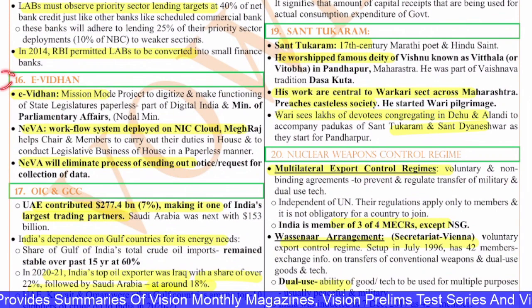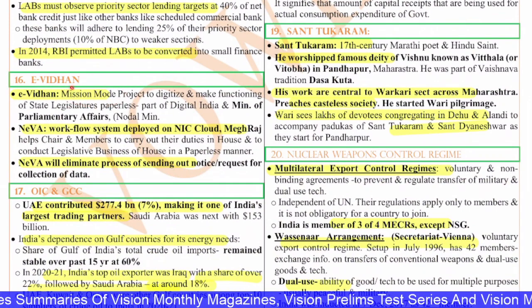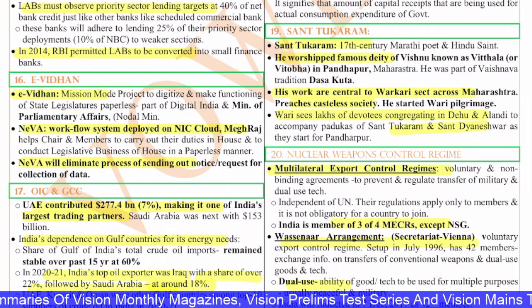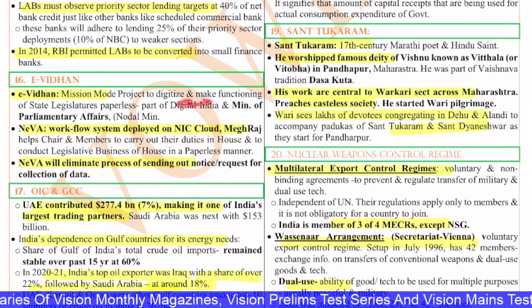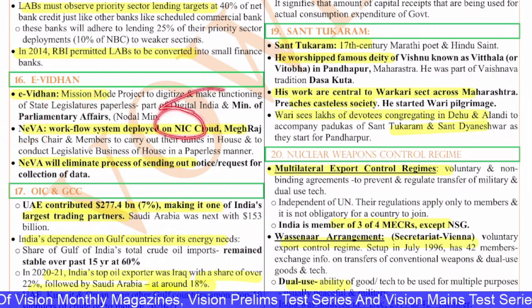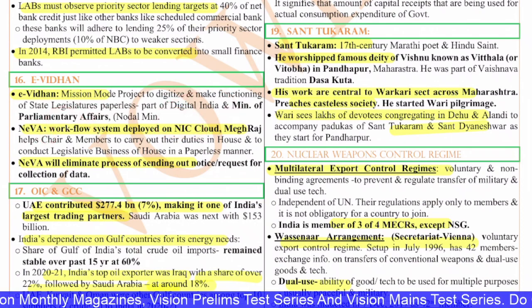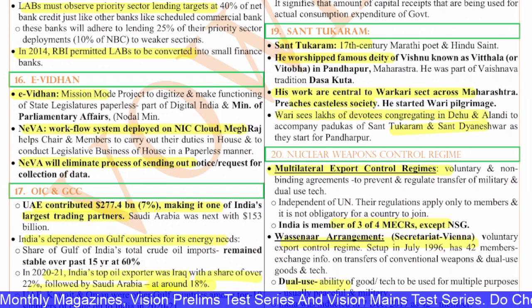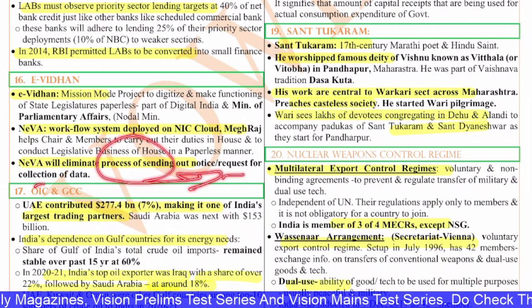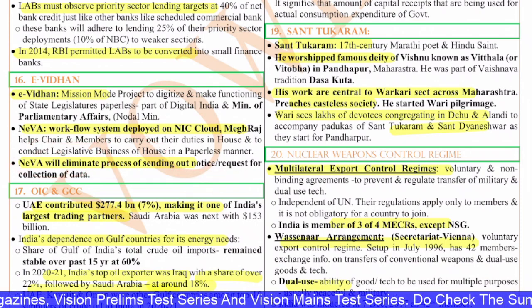Next, the 16th question is on e-Vidhan. e-Vidhan is the mission mode project to digitize and make functioning of state legislature paperless. And e-Vidhan is part of the Digital India, and the Ministry of Parliamentary Affairs is the nodal ministry. NeVA is the workflow system developed by NIC on Cloud Meghraj that helps the chair and the members to carry out their duties in the House and to conduct the legislative business in a paperless manner. NeVA will eliminate all the process of sending out notices and requests for collection of data. This is about the e-Vidhan and NeVA.